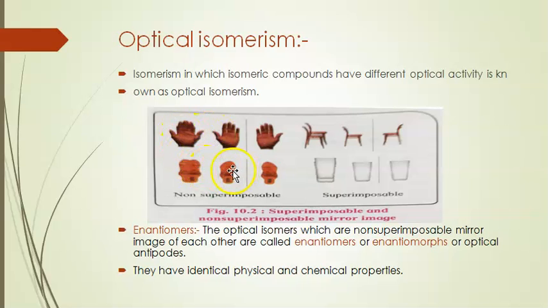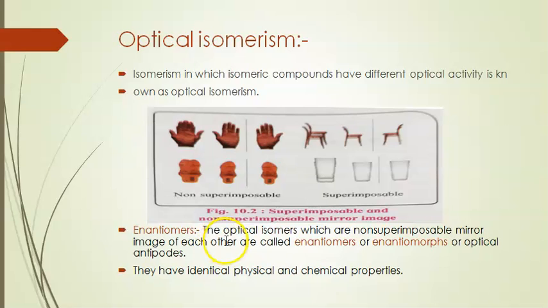Here also the two images are not the same, so they are non-superimposable mirror images. Here the chairs are the same; when placed on each other they look the same. Those are called superimposable mirror images.